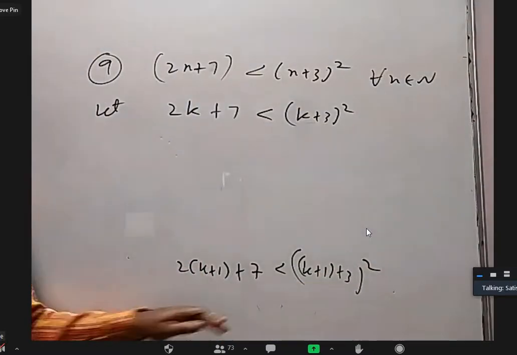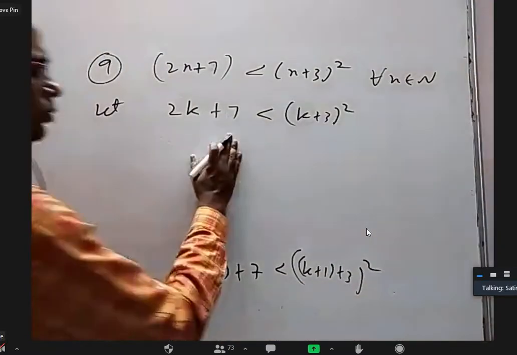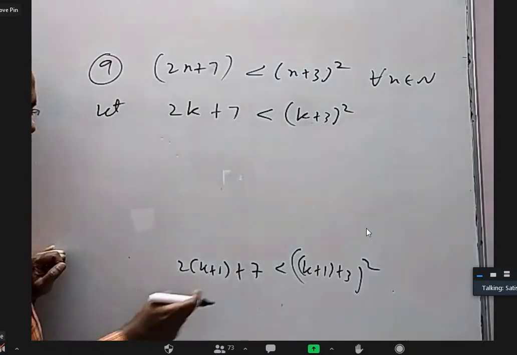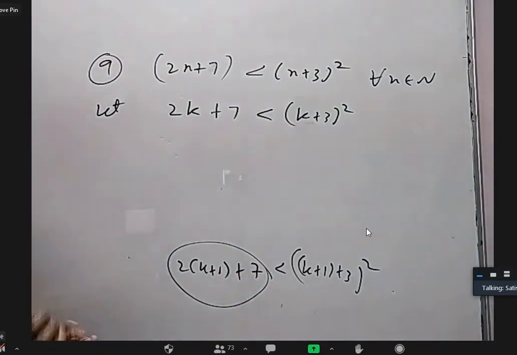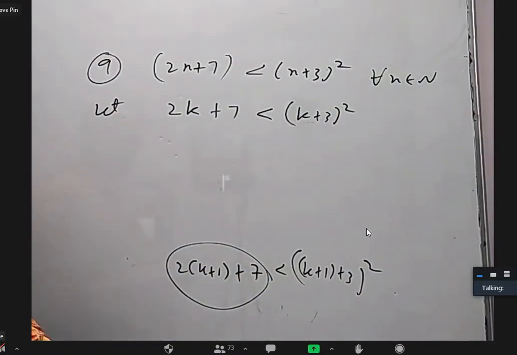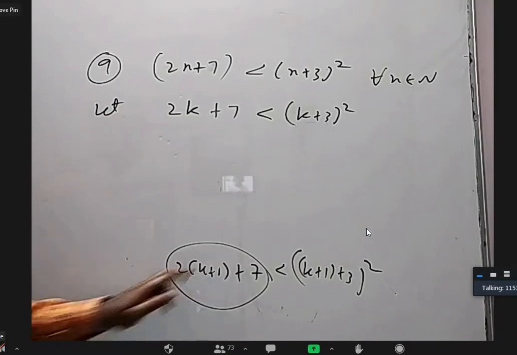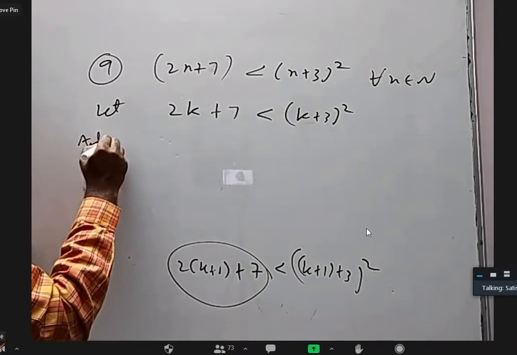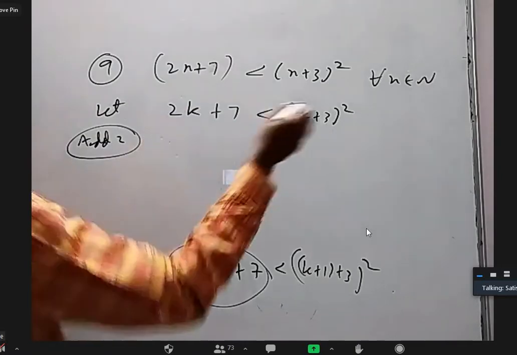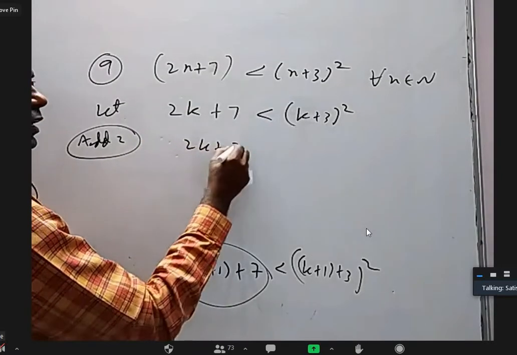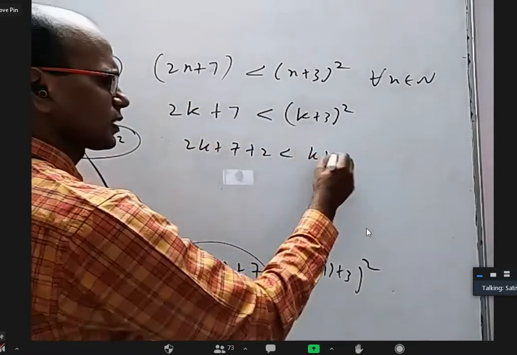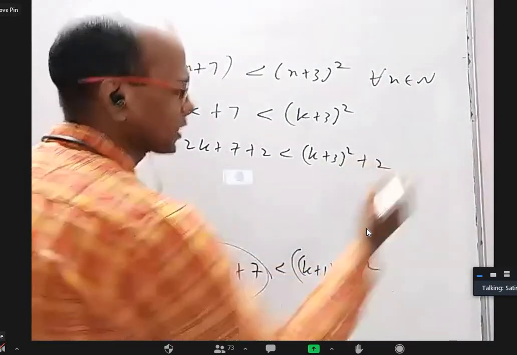Okay. Somehow I should prove this, right? So now, from here to get this, the LHS has how much extra? 2, sir. So we'll add 2 on both sides. 2k plus 7 plus 2 is less than (k plus 3) whole square plus 2.